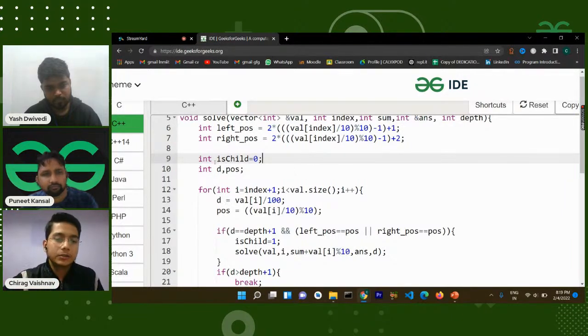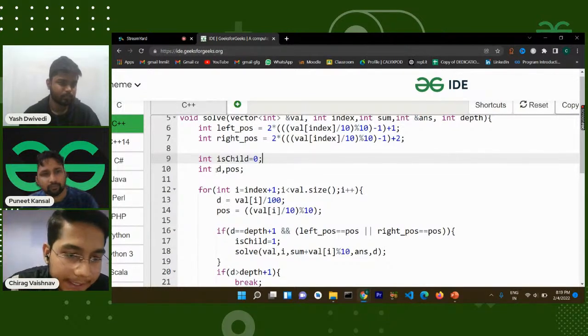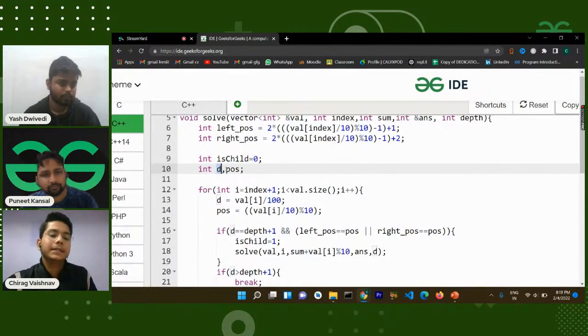So next, what I have taken is child equals 0. This will keep a counter over whether it's a leaf node or not, right? I will explain how this matters in the situation. And then what you have to take is int d and int pos. So d will be representing depth, and pos will be representing position, right?